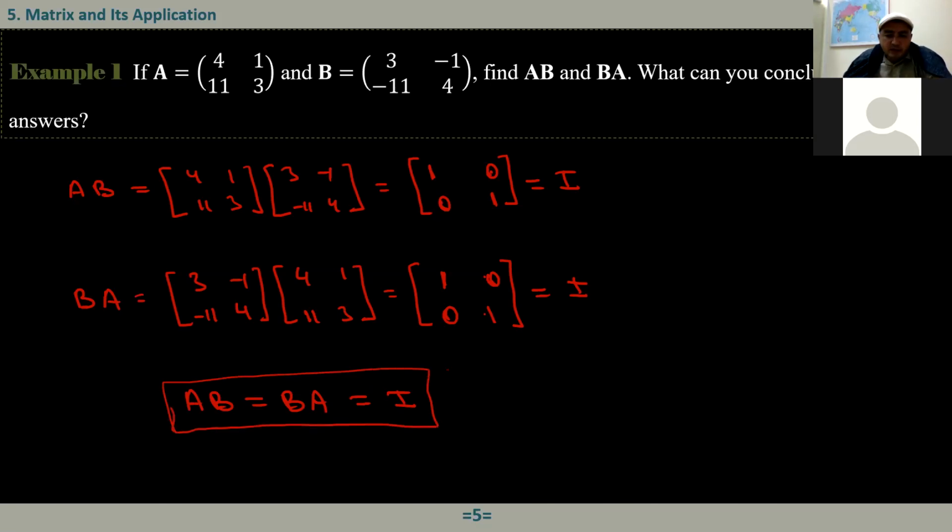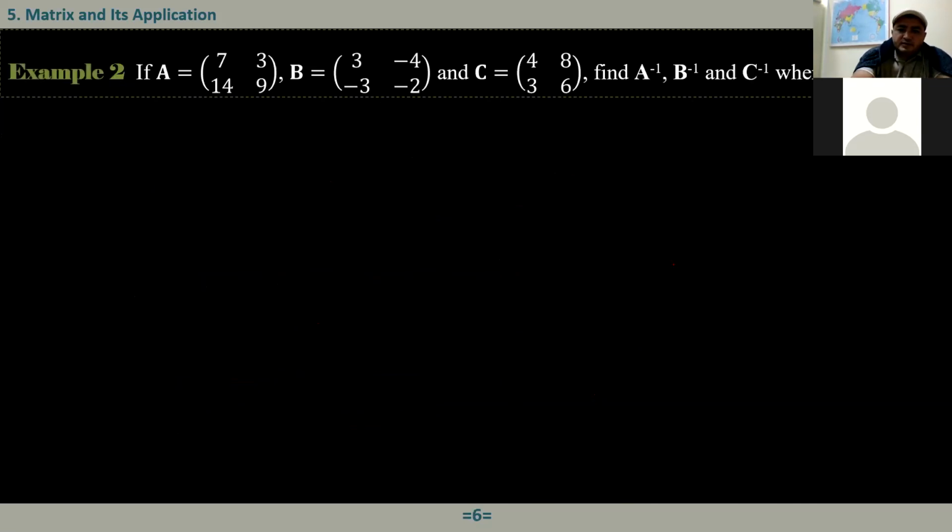Okay. So now what do you notice here? Once again, that means that B is the inverse of A. Because when we say that A has an inverse, A times its inverse is equal to I. Since A times B equals I, or B times A is equal to I, that means that B is the inverse of A. And also, you can check by using the formula. How do you find that? Okay, we'll just see it in the next example.